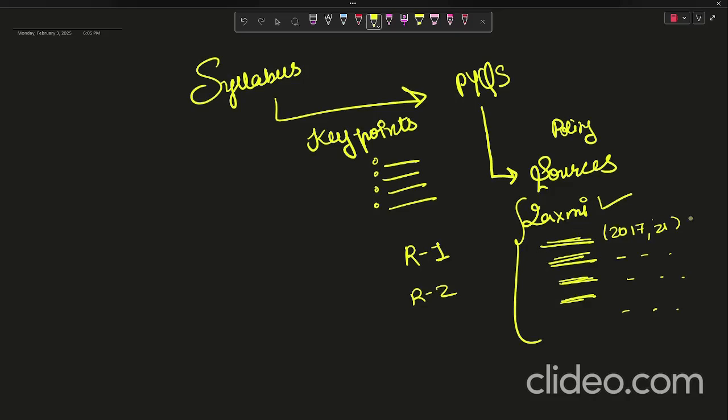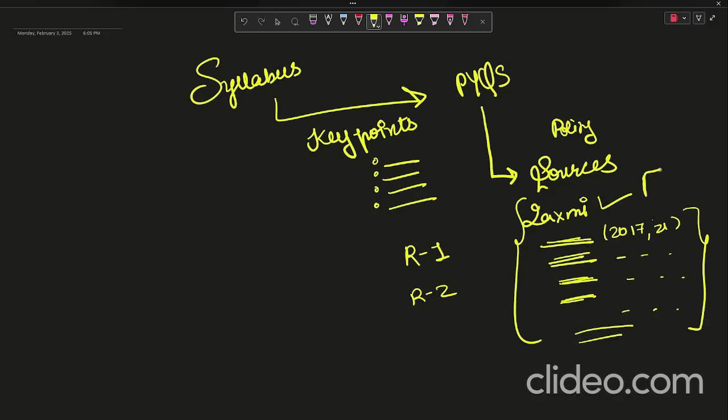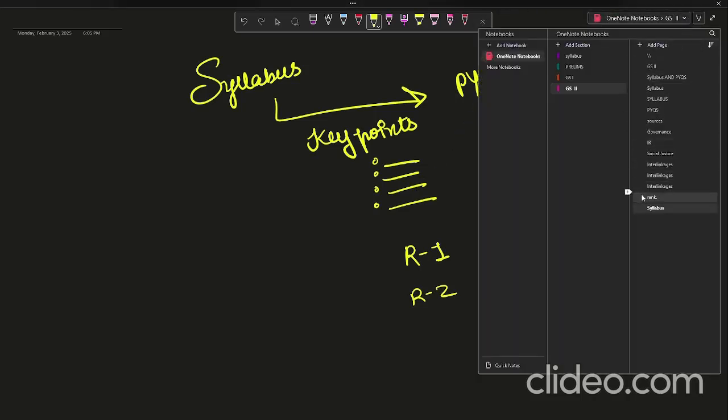And I want to say that whatever topic has been asked, do read it fully, and for the remaining topics you should make short notes and read from your notes itself, but for the topics which have been asked you should refer to the Laxmikant book. So this is basically a powerful strategy to score good marks in any of your subjects.